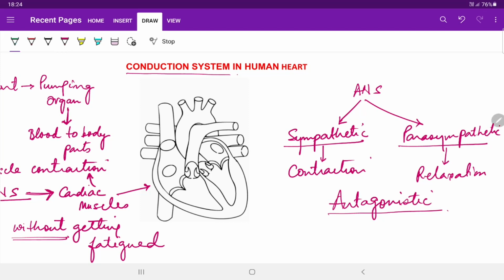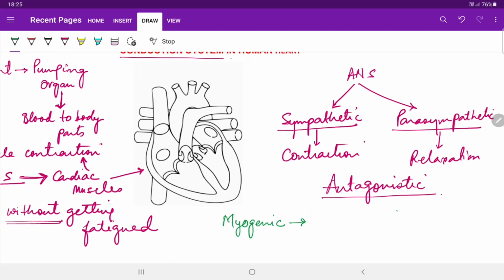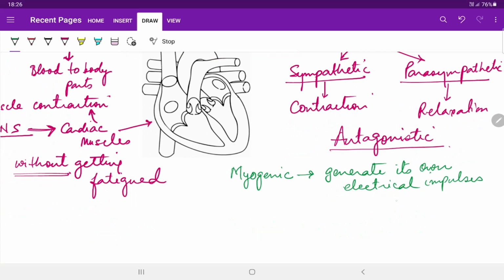it can generate its own impulses, and that makes the heart very unique, and that uniqueness is given a term myogenic. It means it can generate its own electrical impulses, and it is done through a tissue which is called pacemaker.